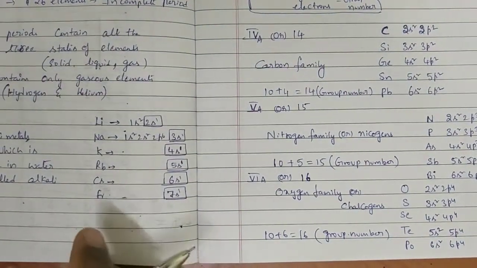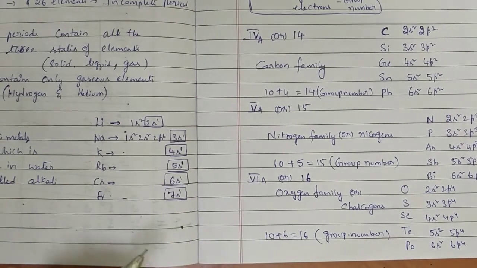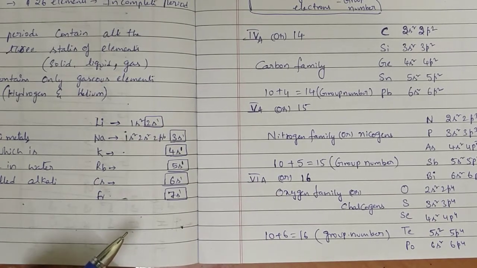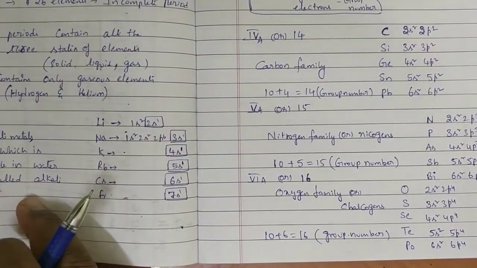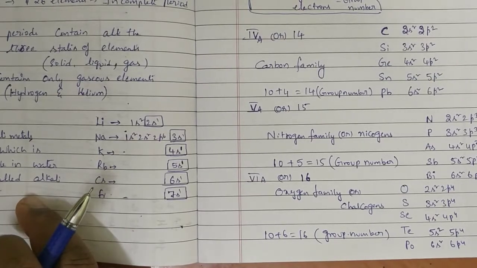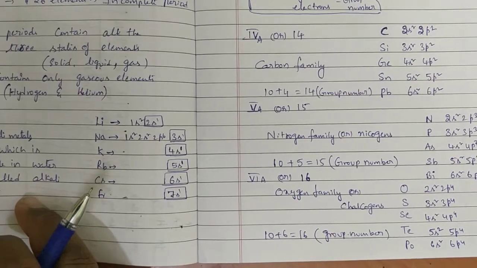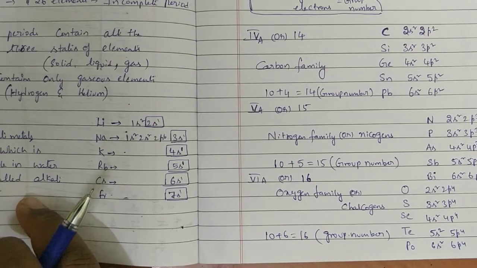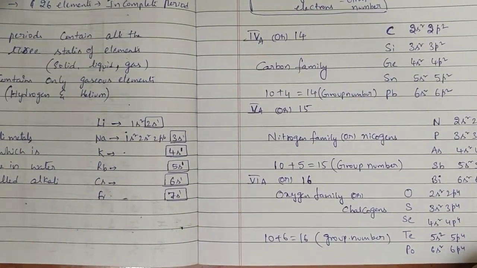Is it okay, ma'am? What is meant by ore? We obtain metal from their minerals in a profitable way. Those minerals, from which you are able to obtain the metal in a profitable way, are called ores. Actually, that is a term related to metallurgy. Even in 10th class you might have seen the extraction of metals. Metal extraction happens mostly from oxides and sulfides only. That's why these two elements are exclusively called ore forming elements. That's why these are called chalcogens.